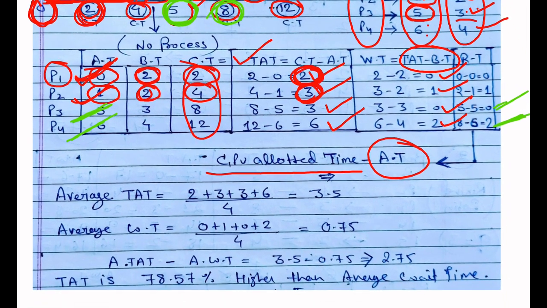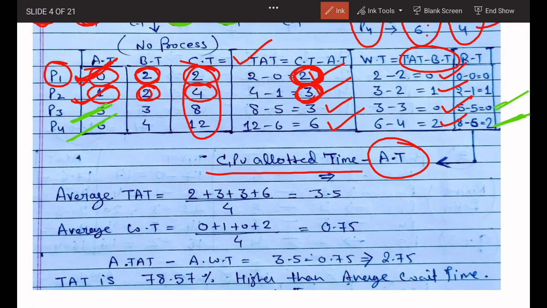So how to calculate the average wait time? Okay. So average wait time, you will add all values and divide it by total number of processes. You will add all this value, you will add all this value divided by 4.